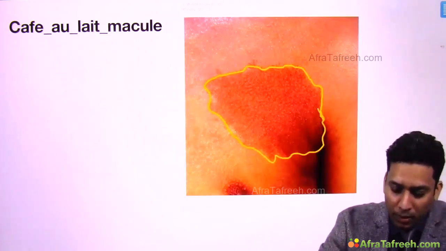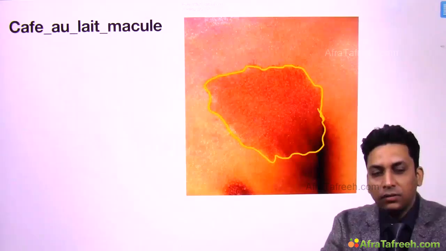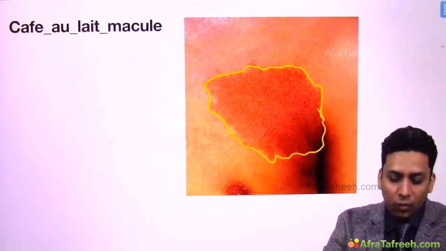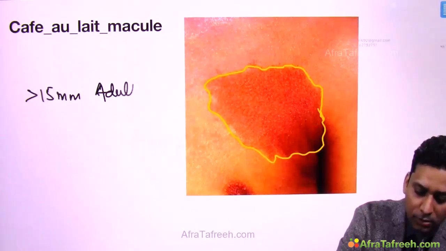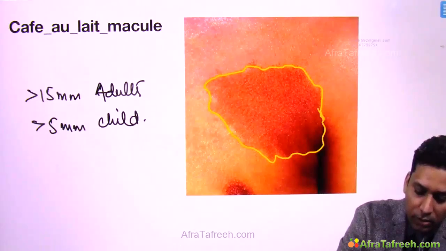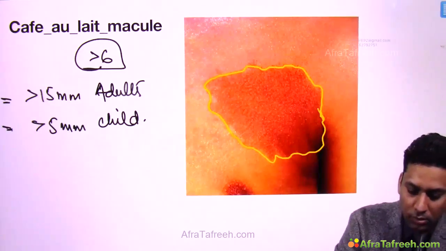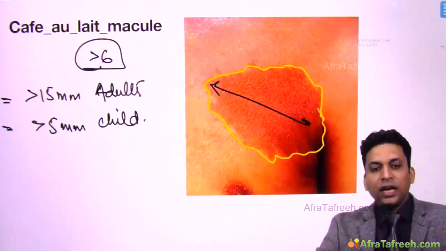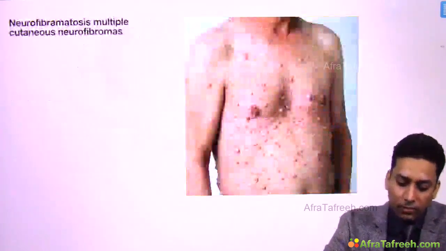Now remember that if you want to diagnose a case of neurofibromatosis, then Café au lait macules are included in the diagnostic criteria, and they are considered as one of the diagnostic criteria only if they are more than 15 mm in adults and more than 5 mm in children, and number should be more than 6. So measure it, and if the longest longitudinal diameter is more than 15 mm in adults, then you can consider that as 1 café au lait macule.